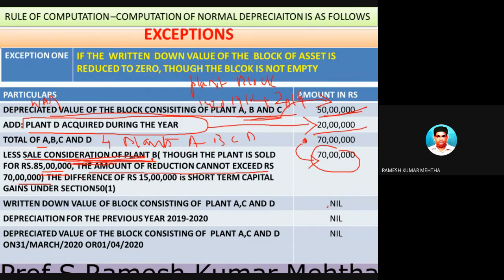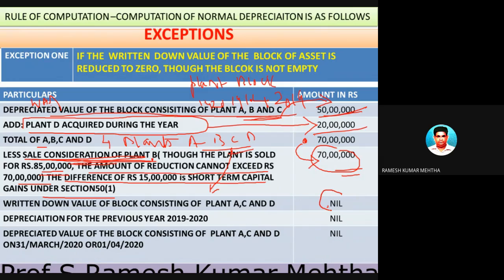So the difference of 15 lakhs is called short-term capital gain under section 50 subsection 1 of the Income Tax Act. So even though there were four plants, one plant was sold for more than the total value of all these four plants put together. So the difference amount is called short-term capital gain. Now 70 lakhs minus 70 lakhs, because it can't exceed 70 lakhs. So that asset has been removed.